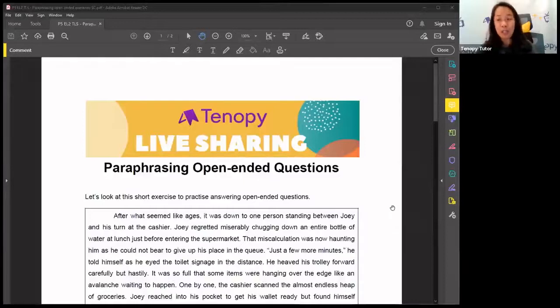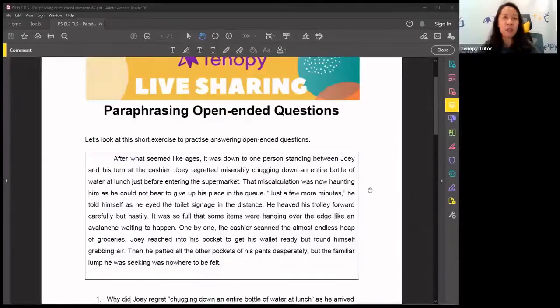This is going to be a short 15-minute session, just focusing on one particular skill. Today, our focus is on paraphrasing open-ended questions in comprehension passages. Before we start, we're going to read this very cute, interesting short passage here. And then later, we're going to go into the steps of how to paraphrase an open-ended question.